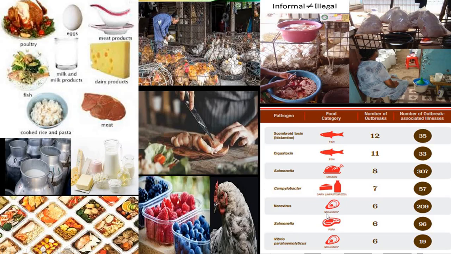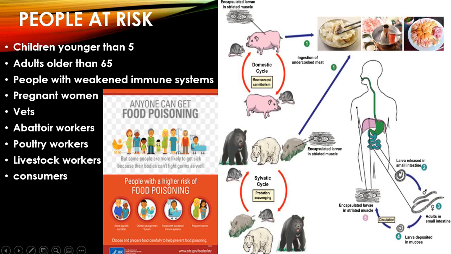And norovirus, which is caused through mollusks. And Salmonella, which is caused by pork. And Vibrio parahaemolyticus, which is caused by mollusks. So most of the foodborne pathogens are caused from fishes, and second stands chickens. So in the next slide we'll move on to who are all the people at risk.